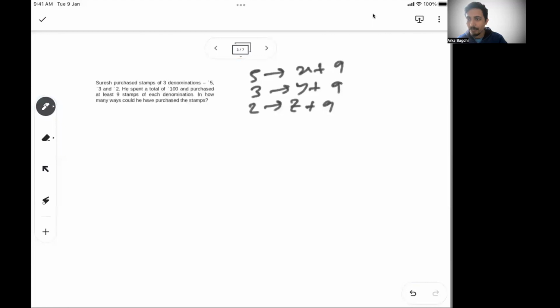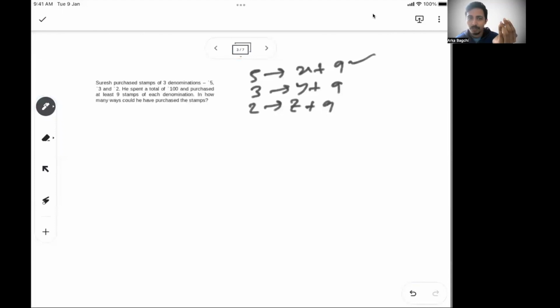So I will focus on x, y, z by taking out the mandatory 9s. It will help me solve the problem rather than working with x, y, z starting from 9. By factoring in the 9 at the beginning, I'm optimizing the equation based on x, y, z only, because the mandatory 9s are already taken care of by writing x plus 9.